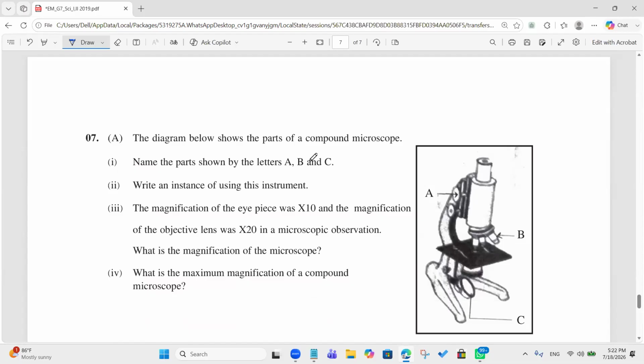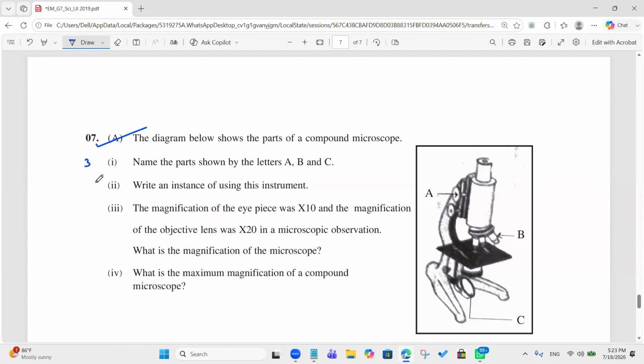Write an instance of using this instrument. To see the microorganisms. Identifying DNA. We can use it, but with a light microscope, can we observe DNA? No, sir, an electron microscope is used for that. So DNA identification cannot be considered using this instrument. Right. The magnification of the plant cell. Yes, plant cells, animal cells.